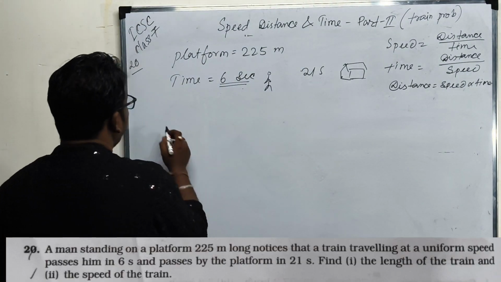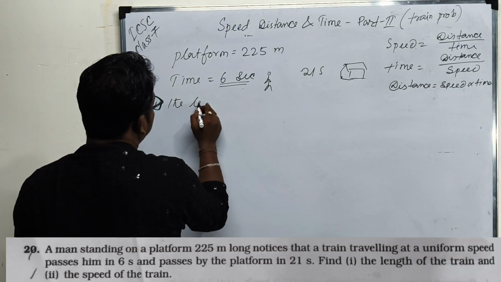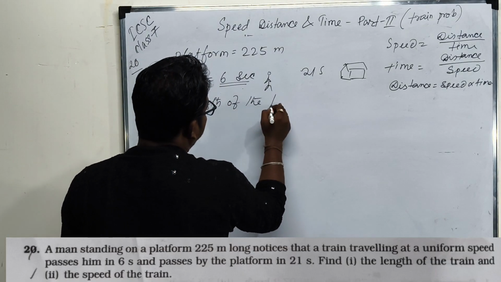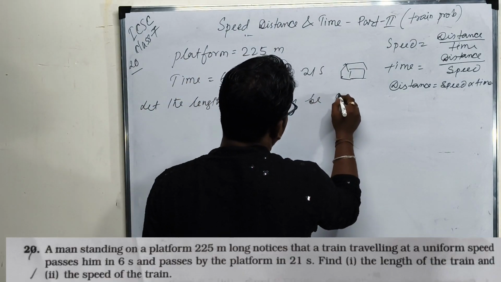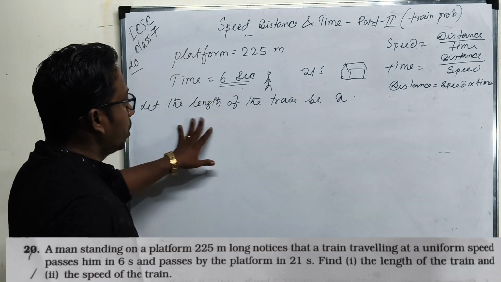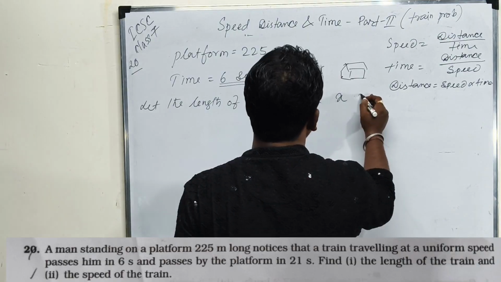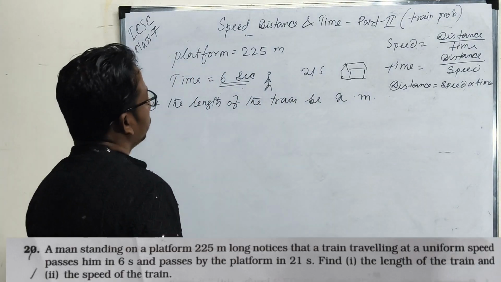Now first, let the length of the train be x. Assume the length of the train is x meters.